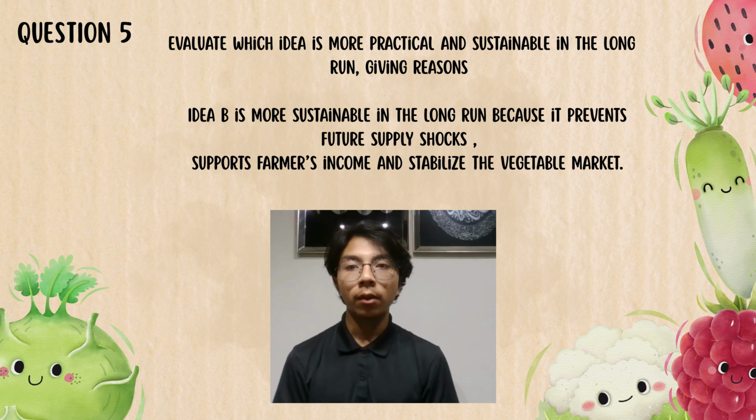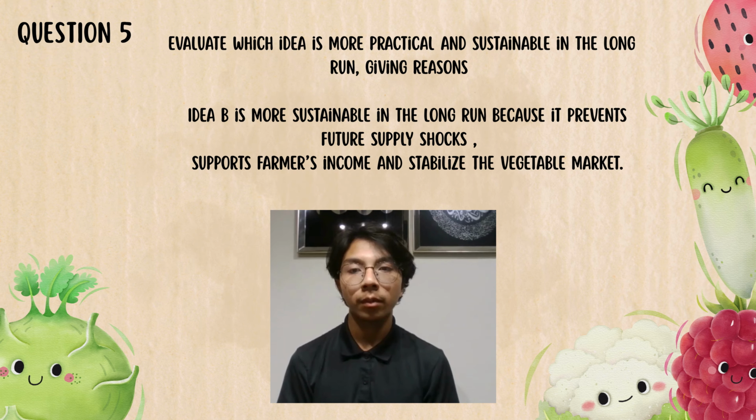So, for our last question, which is question number 5, which solution is more sustainable? In our evaluation, while government subsidies and imports are useful for the short term, they do not solve the root problem. The more practical and sustainable solution is idea B, climate resilient farming. This approach prevents future supply shocks, protects farmers' income, and stabilizes the market in the long run.